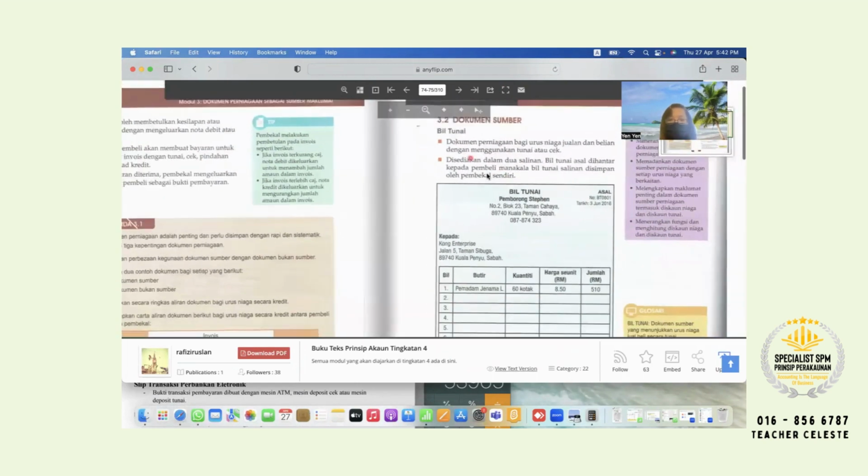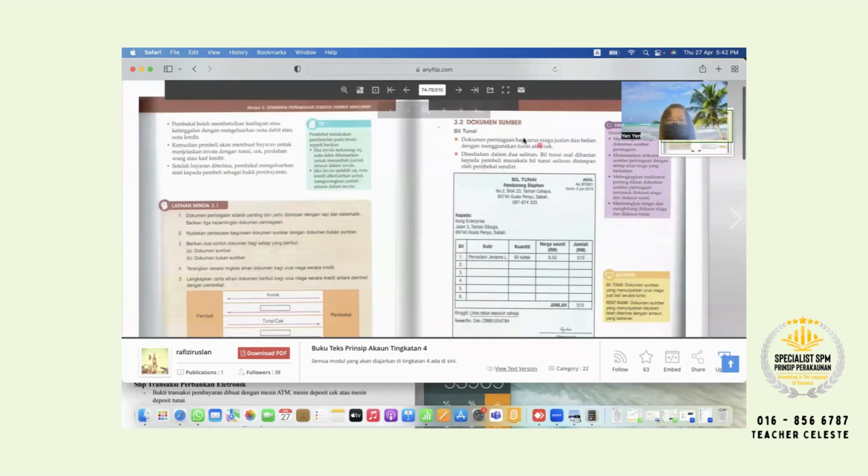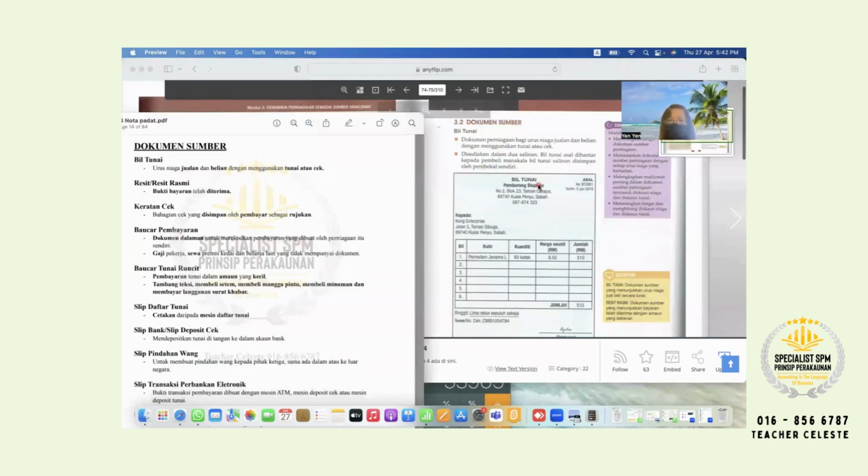So you see, this one is a contoh bil tunai. This one, please remember after the class. Bil tunai here, write down, highlight: urus niaga jualan dan belian dengan menggunakan tunai atau cek. What is jualan dan belian?